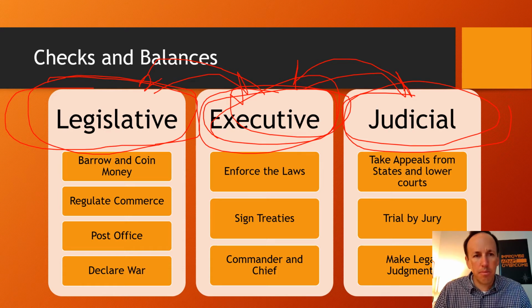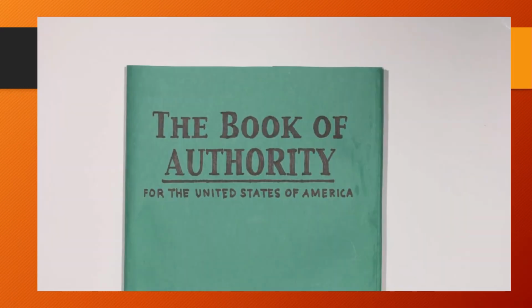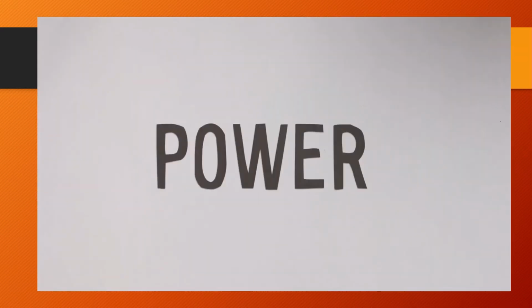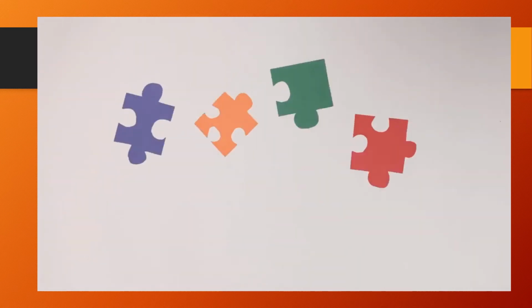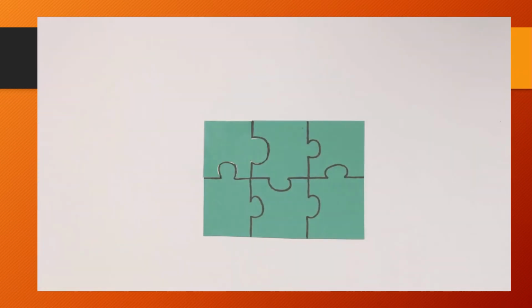Let's move on. Wondered who has the authority to make laws or punish people who break them? When we think of power in the United States, we usually think of the president, but he does not act alone. In fact, he is only one piece of the power puzzle, and for very good reason.